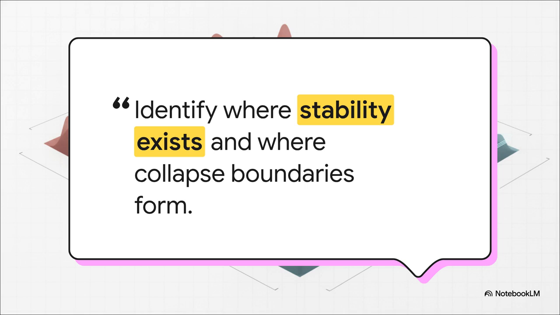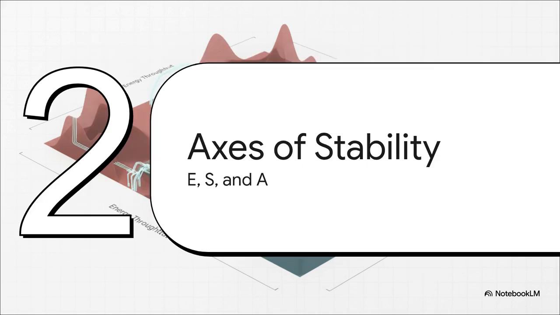There's this concept that really hits the nail on the head. A civilizational phase space is absolutely not just some decorative diagram. It literally has one job, and that is to identify exactly where stability exists and where collapse boundaries form. Think of it like a survival map. We're looking for the exact mathematical boundaries between those dangerous red regions of instability and the deep blue-green basins of robust, solid architecture.